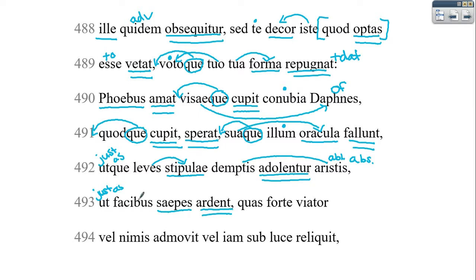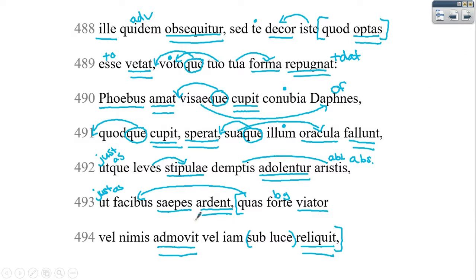And the facibus here, maybe you could say with torches or from torches. So an ablative of cause might make more sense. And then this relative clause is going to refer back to the torches. So the torches which, by chance, a traveler either moved too much or left behind sub luce.